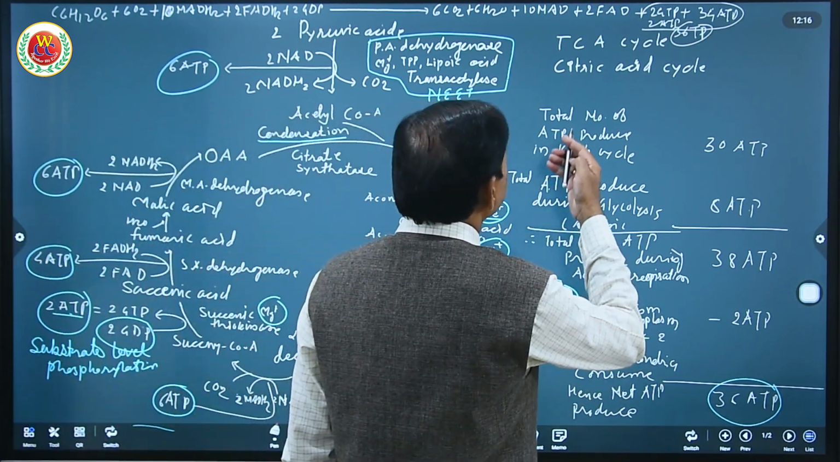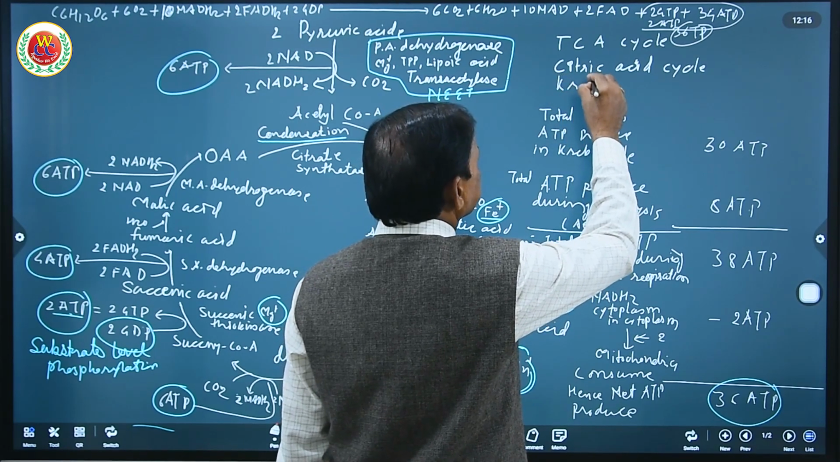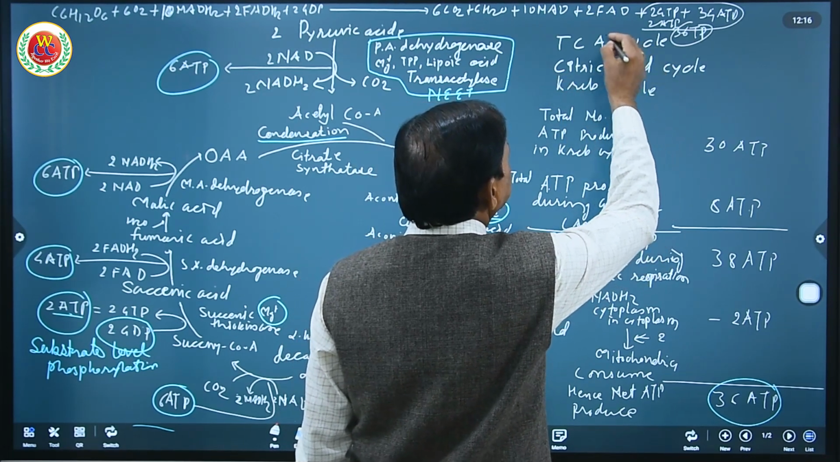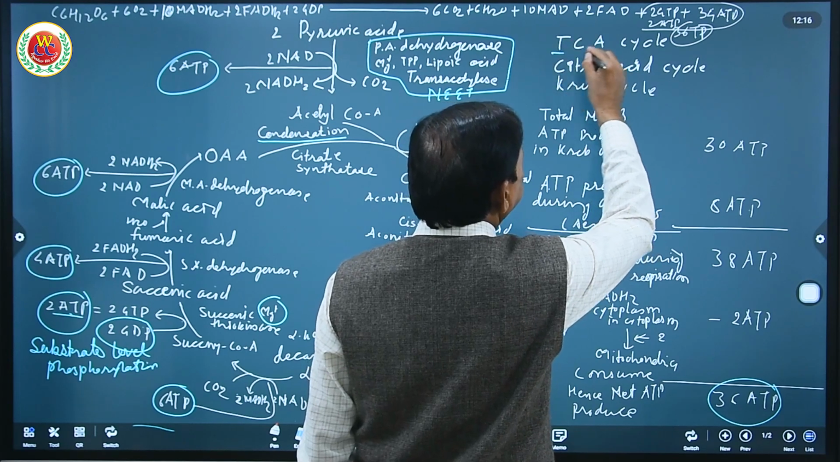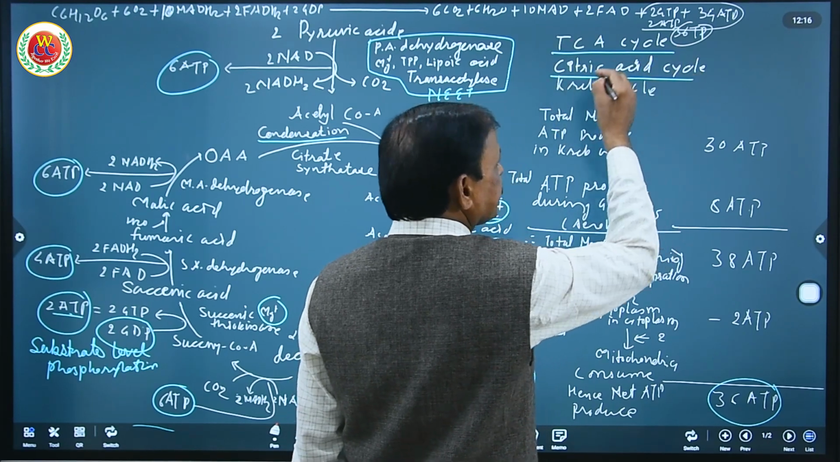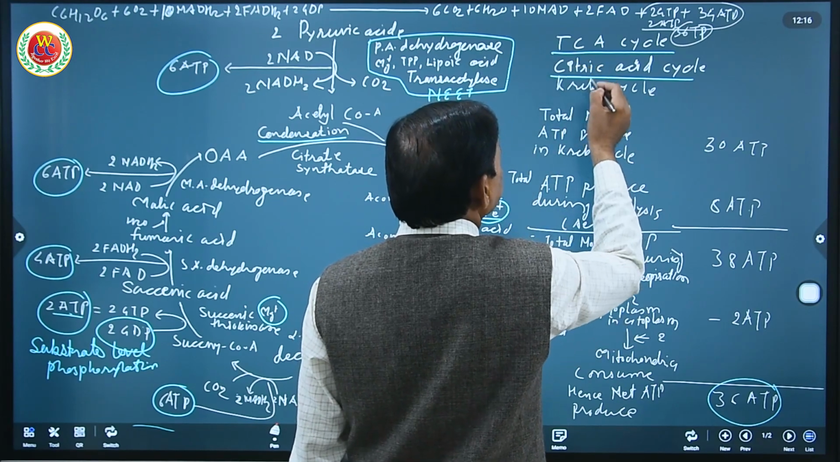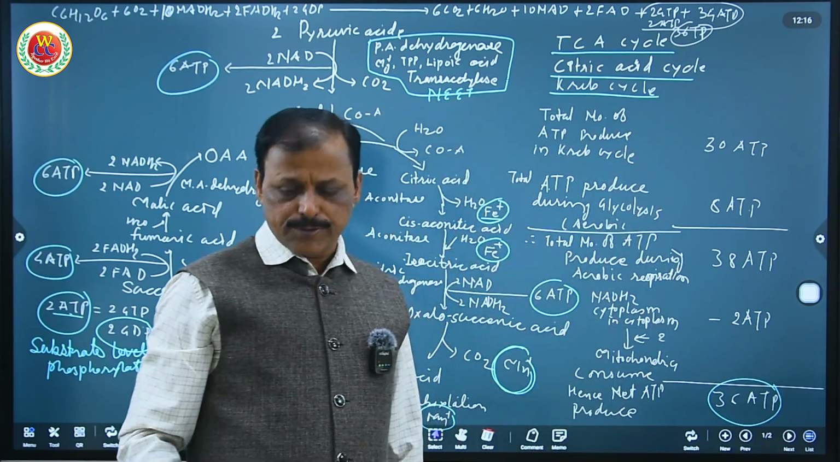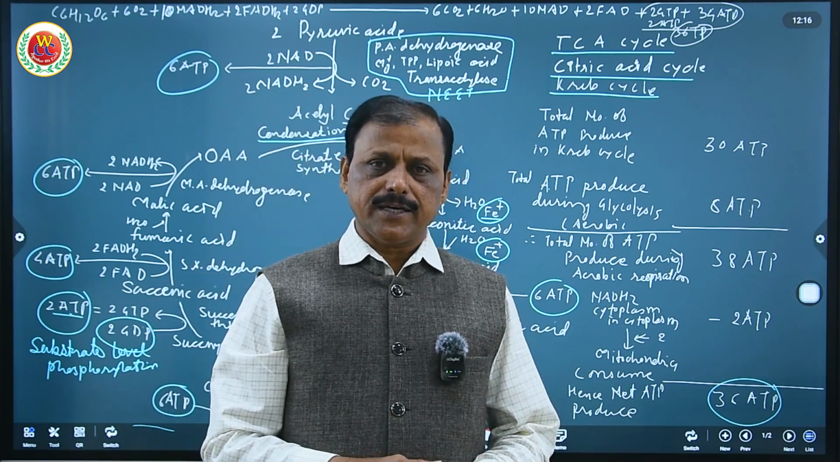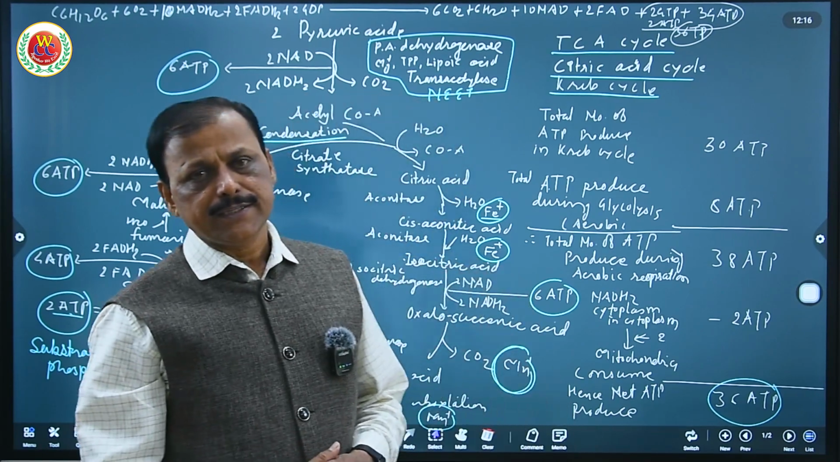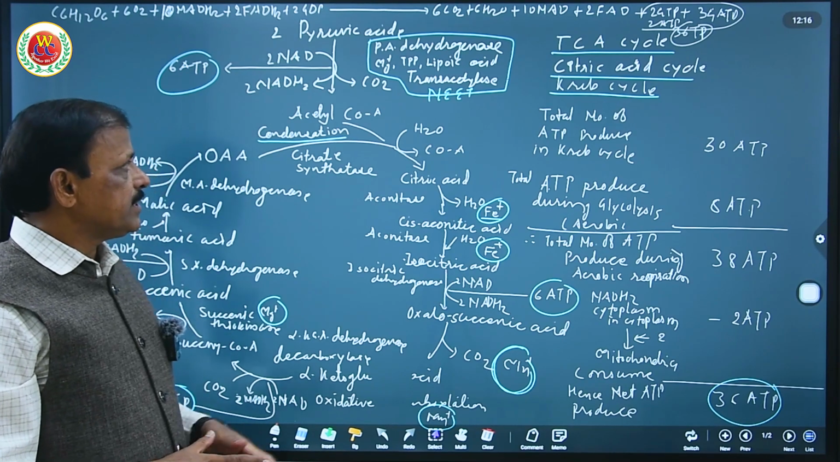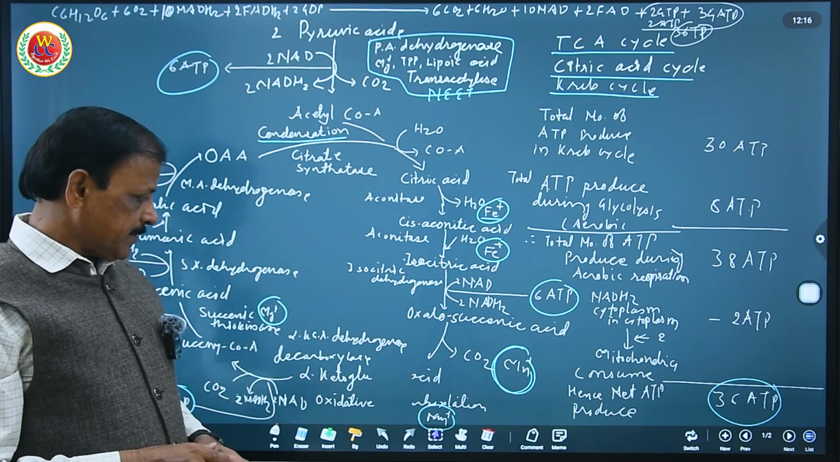So here we understood Krebs cycle, as Krebs cycle has three names: citric acid cycle, as it is the first product of Krebs cycle; tricarboxylic acid, as this is a 3-carbon compound; and Krebs cycle, as it was discovered by Sir Hans Krebs in 1937, and therefore in his honor the name Krebs cycle was given.